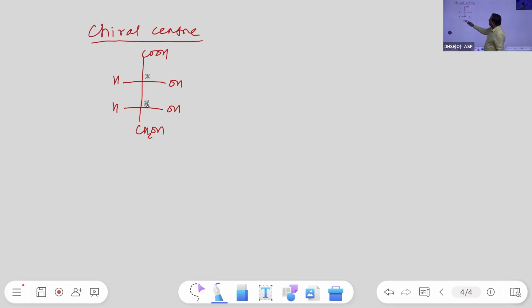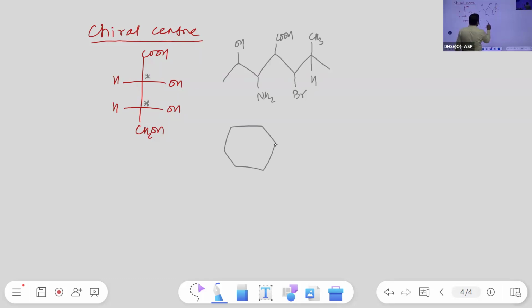Now let us see some compounds where you have to mention the number of chiral centers associated with them. Assign the number of chiral centers.